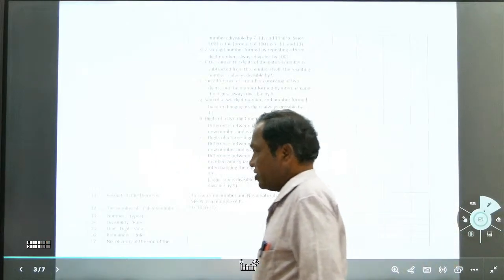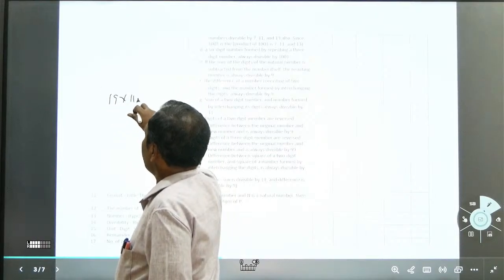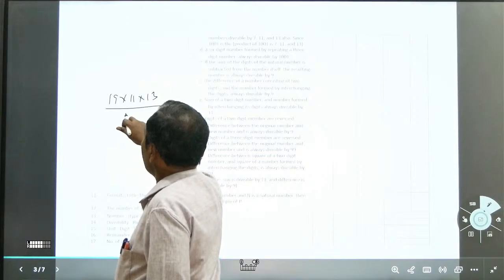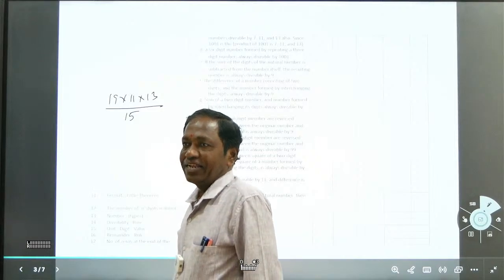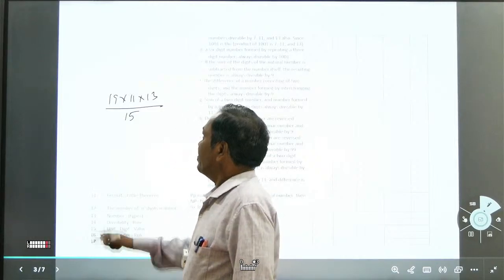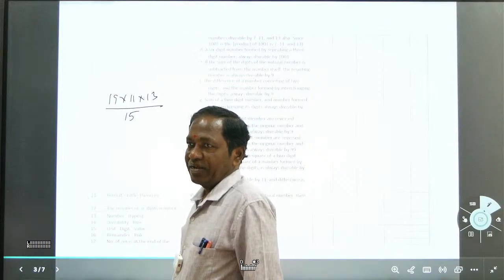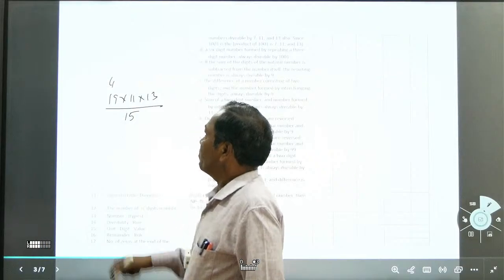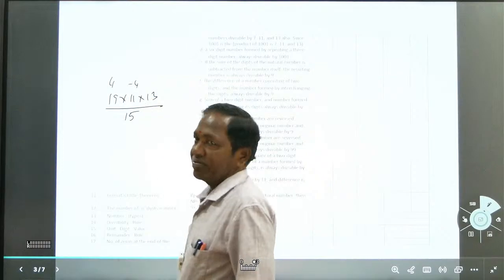Now we can see 19 into 11 into 13 divisible by 15. What is the remainder? If you take 19 by 15, what is the remainder? 4. You write 4. 11 by 15, a minus value comes.